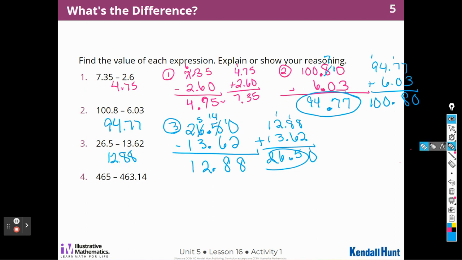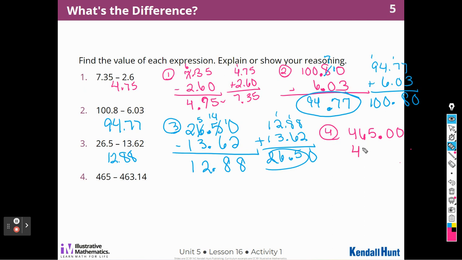I'm going to change my ink color one more time and do number 4. This time I have 465, and there is no decimal. So I'm going to add a decimal point because it looks like in this number I'm going to have 2 places behind it.